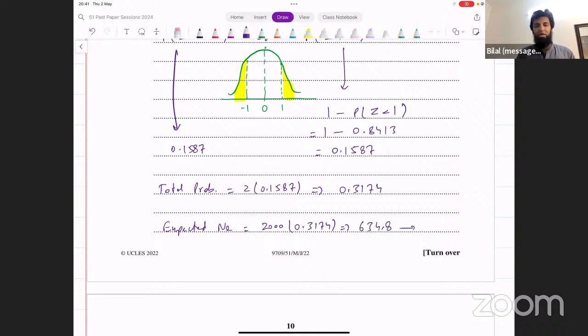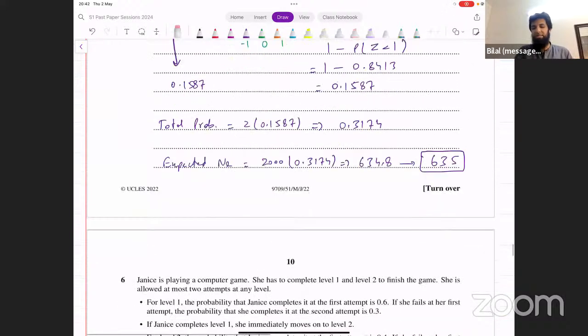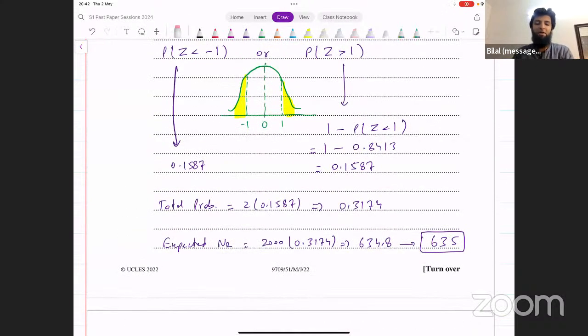634.8. But since we're talking about number of leaves, that has to be an integer. We can't write a decimal here. Let's round it off and it becomes 635 because we're talking about number of leaves. Right? They're saying how many leaves would the scientist expect to find with these lengths out of 2,000? So we say 635. And that's our final answer.